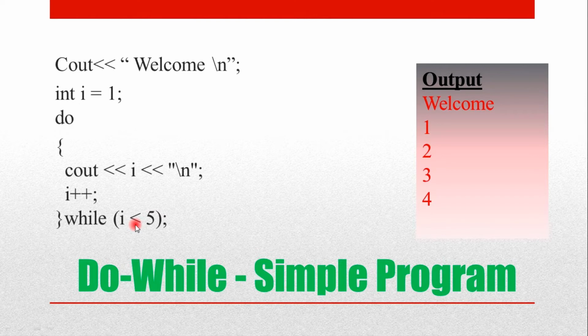Is the condition true? No, the condition is false. So where does it go? It comes to the next line. It doesn't enter into the do loop. It comes out of this do while loop because the condition is not satisfied. So this is the working of a do while loop. Hope you would have understood.